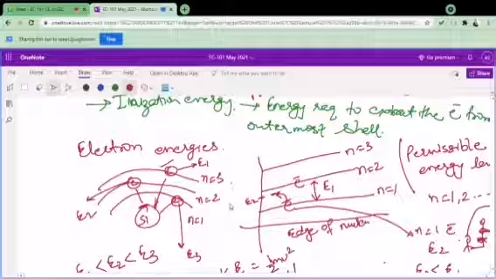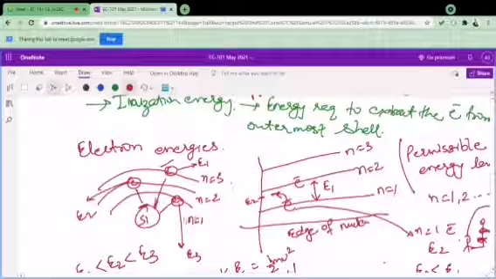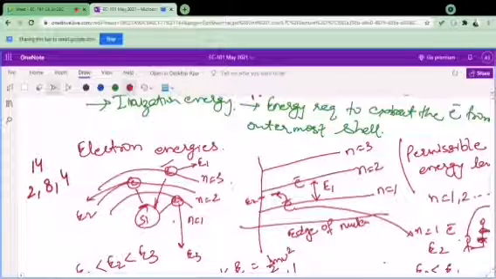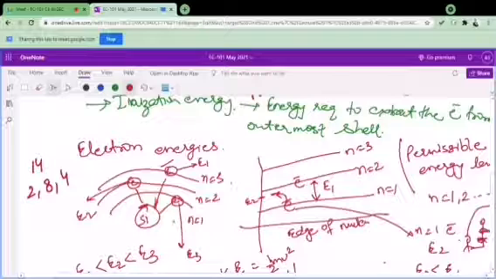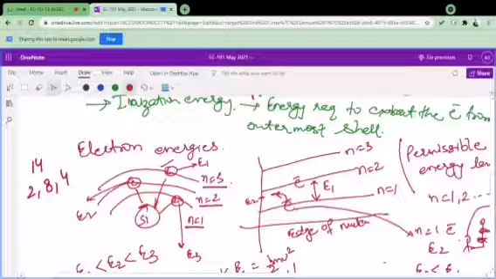Then I discussed the electron energies. I said that every atom consists of electrons in some particular levels only. I discussed here the case of silicon, and I said there will be 3 levels, because its atomic number is 14, so it will be 2, 8 and 4. So these are the 3 levels on which the electrons will lie. In the innermost one I have denoted n equal to 1, the middle one n equal to 2 and then n equal to 3. So this is the defined level of the electrons in these shells for silicon.